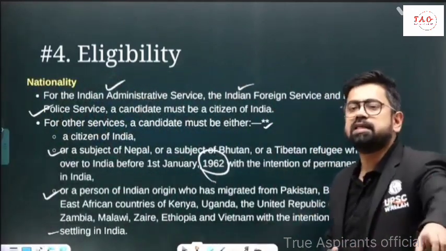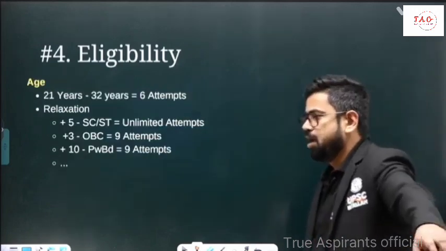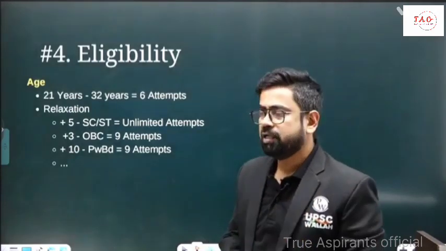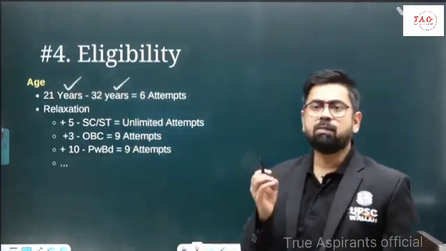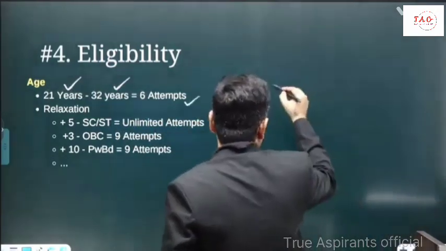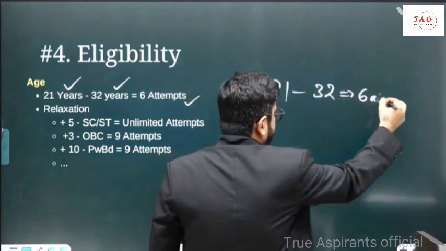So as I said, one thing is nationality. Second is your age. The minimum age at which you can give your first attempt is 21 years, and the maximum age is 32 years. The total number of attempts you can give is 6 attempts. So between the ages of 21 and 32, you can go for 6 attempts.